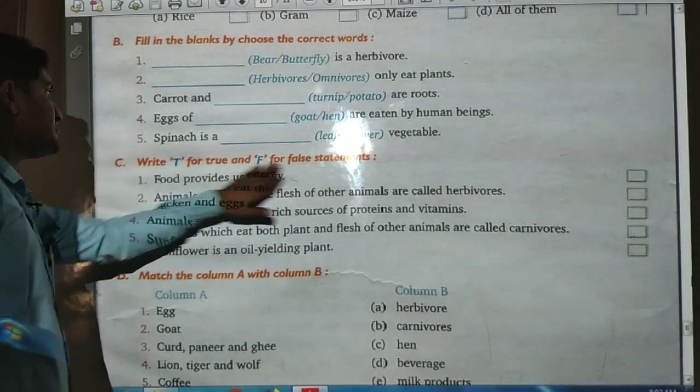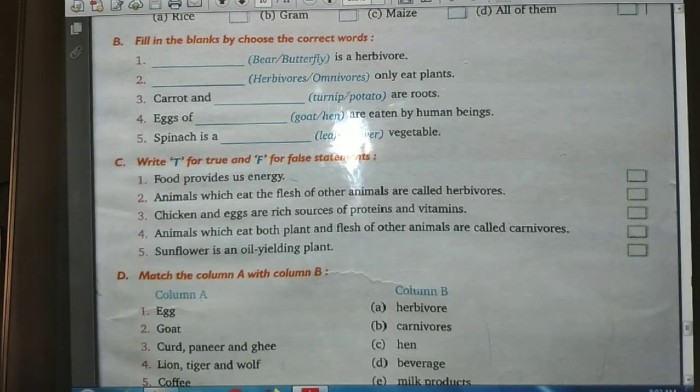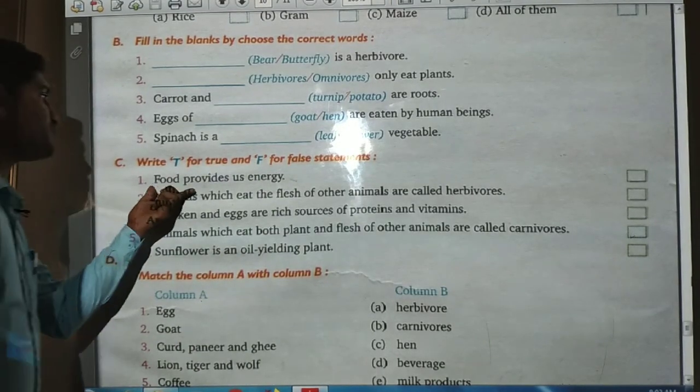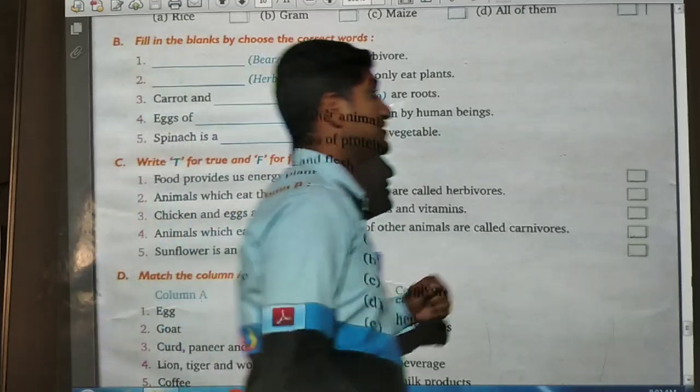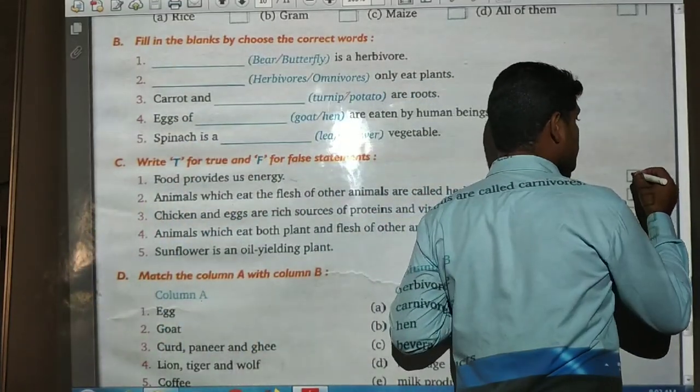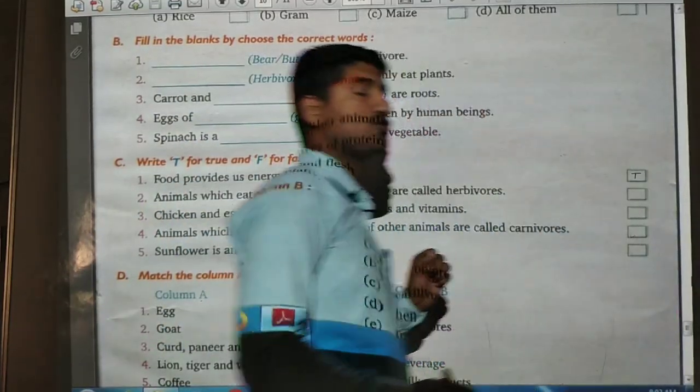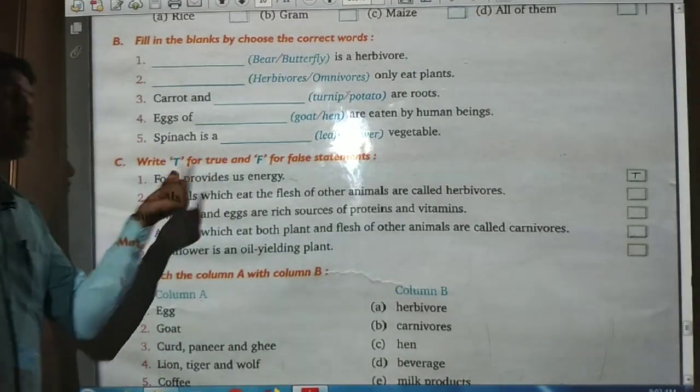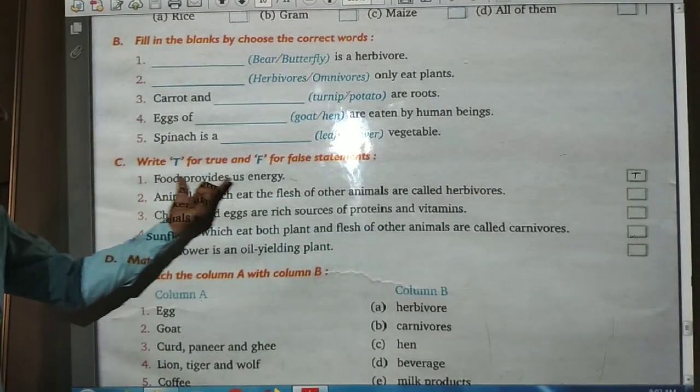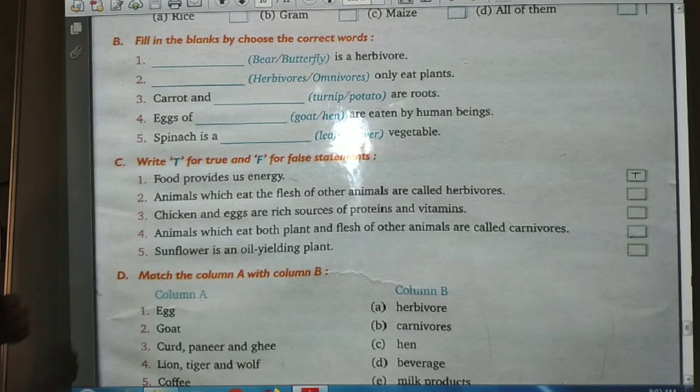Now third is: write T for true and F for false statements. Food provides us energy. Is this a correct statement or not? This is a true statement because food provides us energy. Food provides us energy, this is correct.